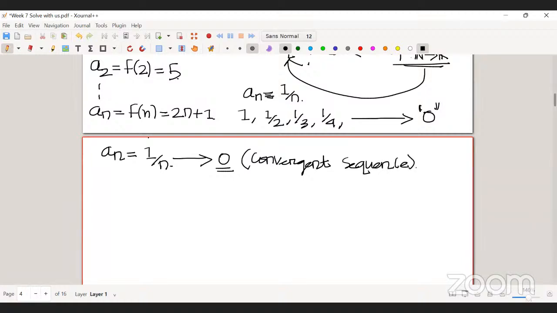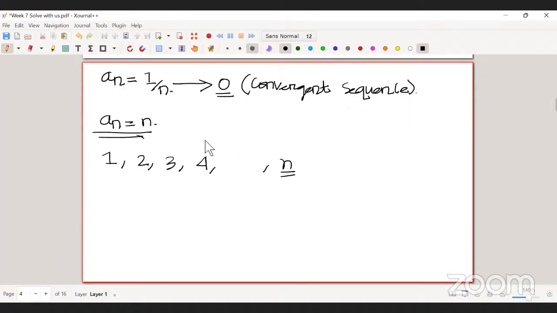But if I consider the sequence an equal to n, the first term is 1, second term 2, third term 3, fourth term 4, so the nth term is basically n. If I increase the value of n, then an is going towards infinity, right? Sir, I have some doubts in this.